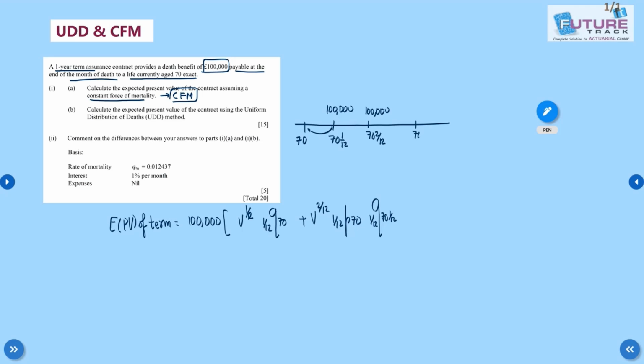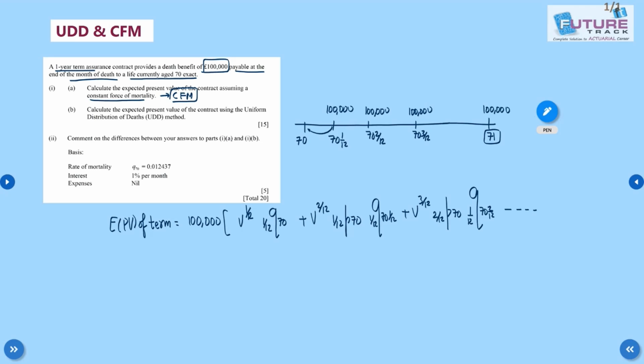Similarly, if he dies in the third month, 1 lakh is given, so it is v^(3/12) times (2/12)p70 times (1/12)q(70+2/12). Correct? And the last benefit is at the end of the year, age 71.